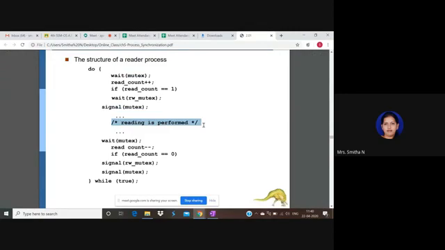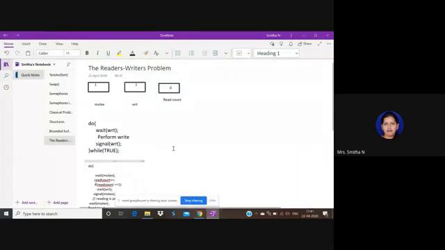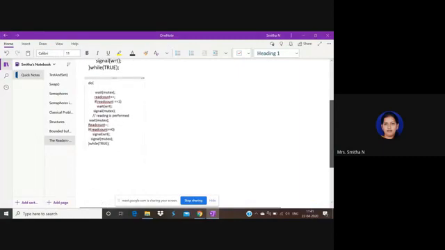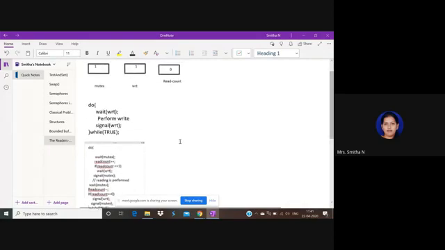Okay. Next, consider second process P2 wants to... here only I have code, I'll explain. So see, here you can see mutex is initialized to 1. WRT, that's one more semaphore initialized to 1, and variable read count is initialized to 0. Read count is a variable to keep track of how many read operations have been performed, or how many processes are currently reading the document.